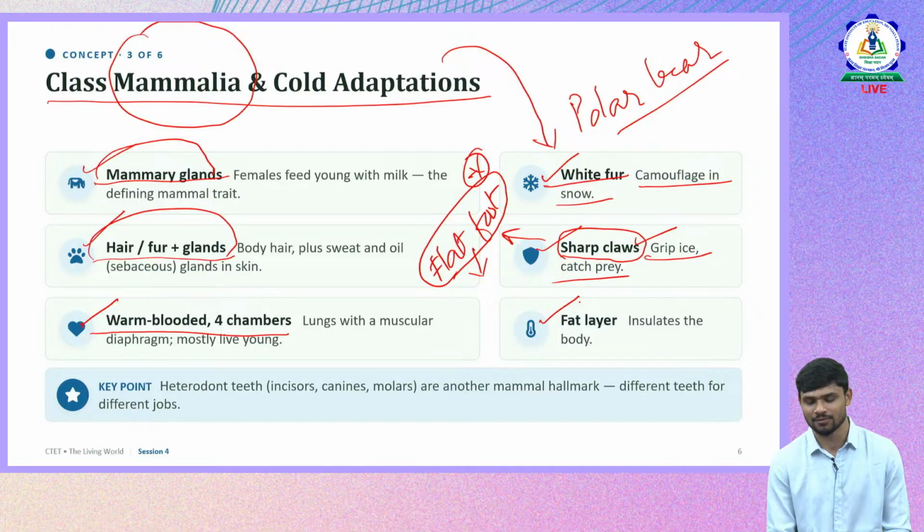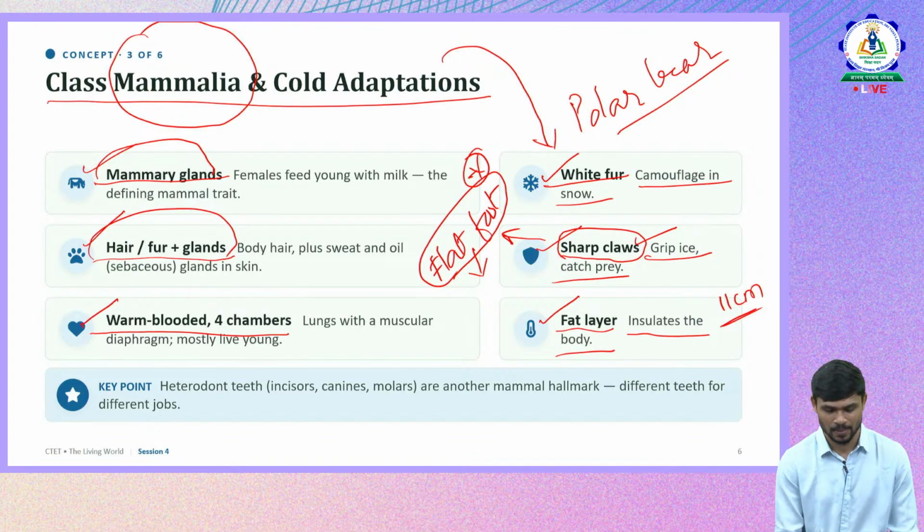Then they have a fatty layer. Okay, they have a fatty layer for insulation purposes. Since the weather will be too cold there, they have to maintain their body temperature. So that will be done by a fat body layer. It is too thick, almost 11 centimeters thickness. It is a subcutaneous fatty layer, almost 11 centimeters thick, to sustain in those colder environments.